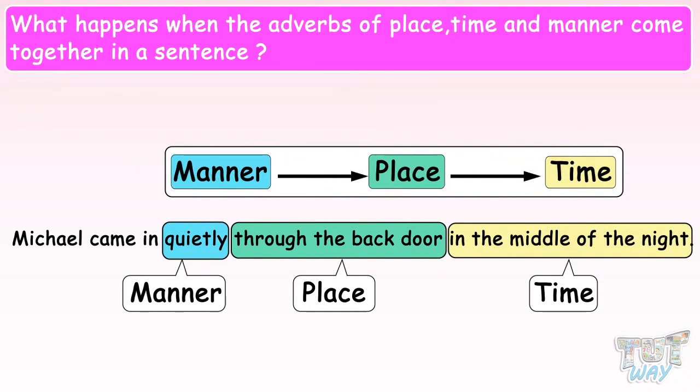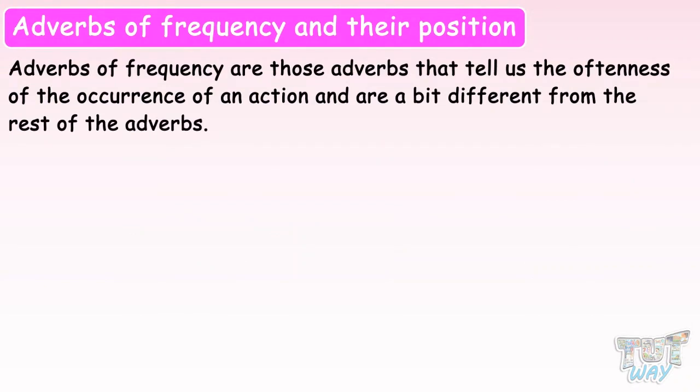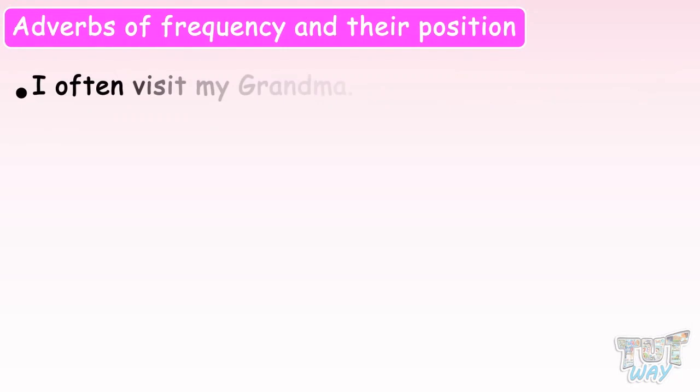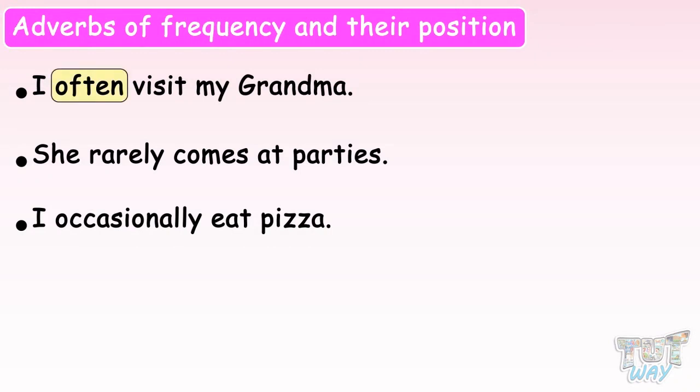Now let's learn about the adverbs of frequency and their position. Adverbs of frequency are those adverbs that tell us the oftenness of the occurrence of an action and are a bit different from the rest of the adverbs. Now let's see a few examples. I often visit my grandma. She rarely comes at parties. I occasionally eat pizza. Here, the words often, rarely, and occasionally are the adverbs of frequency, as they tell us how often the actions take place.